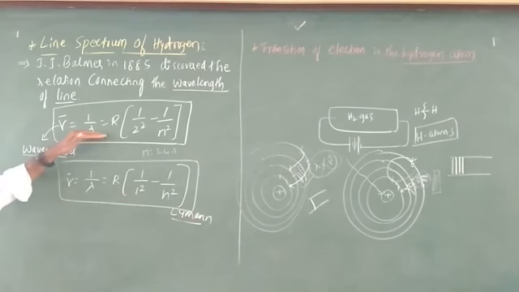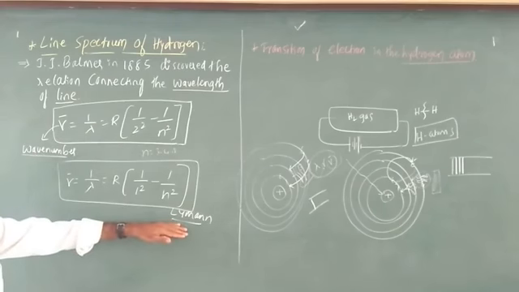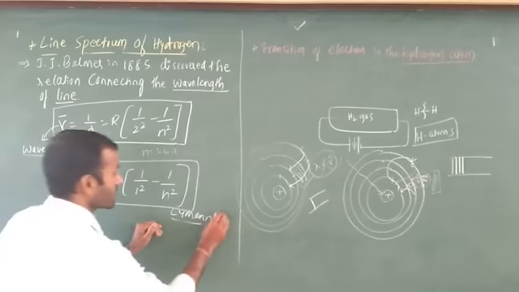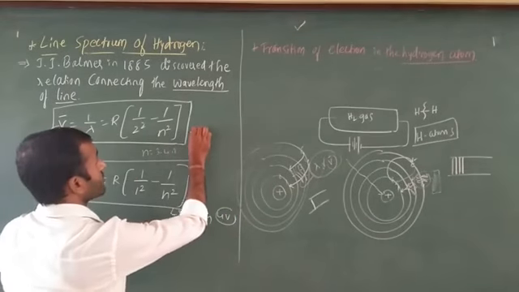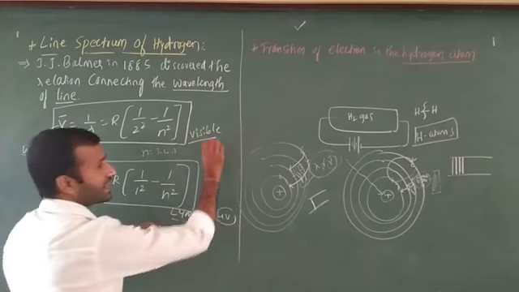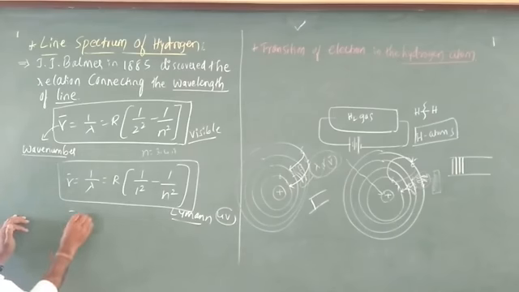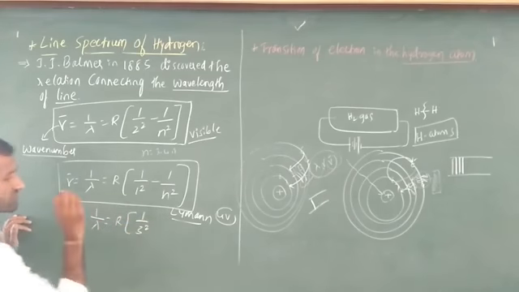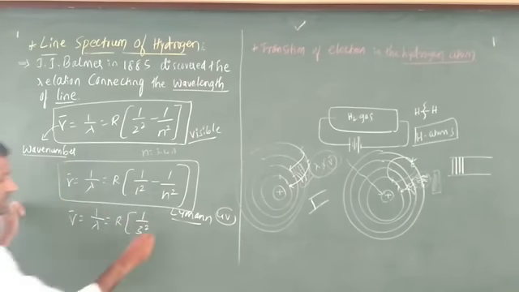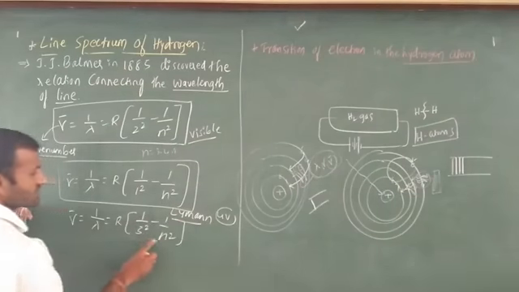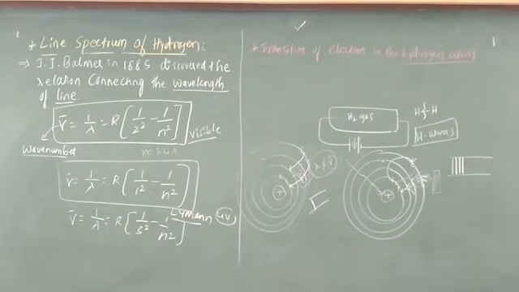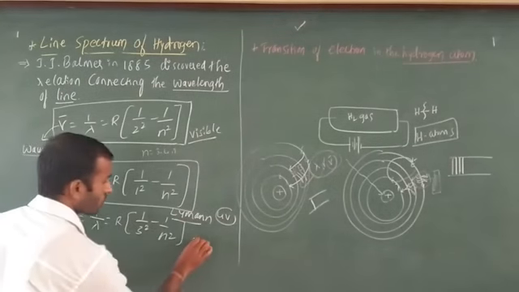Next, after that, the Balmer series. The first line is Lyman, which is in the ultraviolet region, that is UV light. The Balmer series is visible, I told you, visible to the naked eye. Then the next formula is nu bar equals 1 by lambda equals R times 1 by 2 square, and 1 by 3 square for Paschen, minus 1 by n square. Here n is greater than 3, that may be 4, 5, 6, 7, 8 and so on. This is IR radiation.